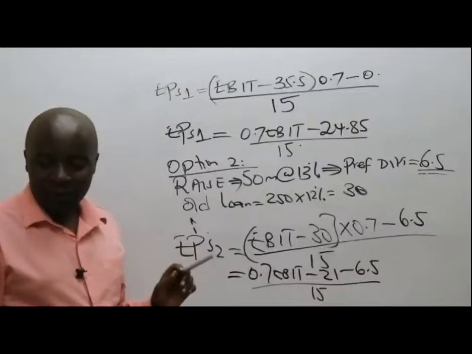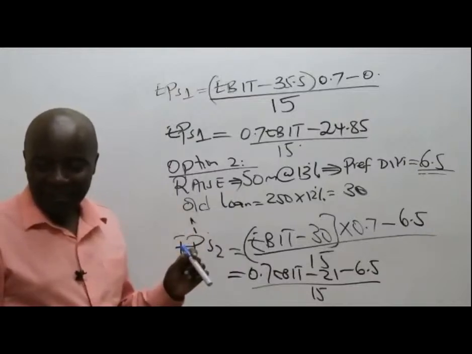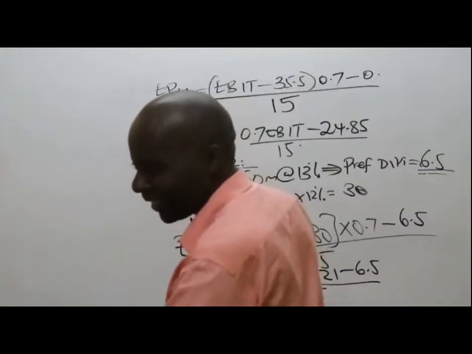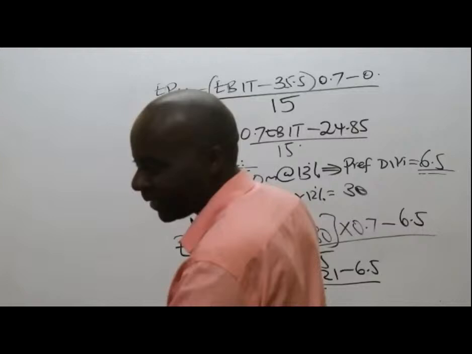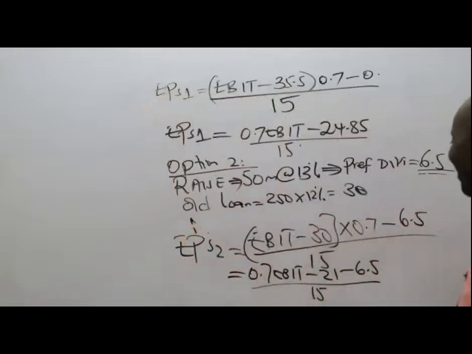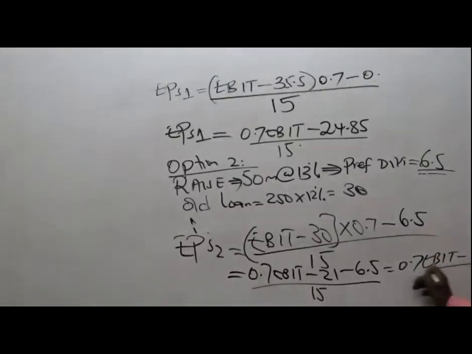James amesema no present. Alikosea. Umekataa, no present. So inakuwa 0.7 EBIT minus 27.5 all over 15, like that. Nimeandika mali board ionekane vizuri.